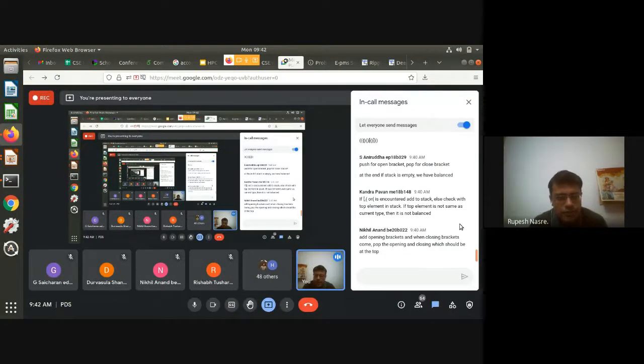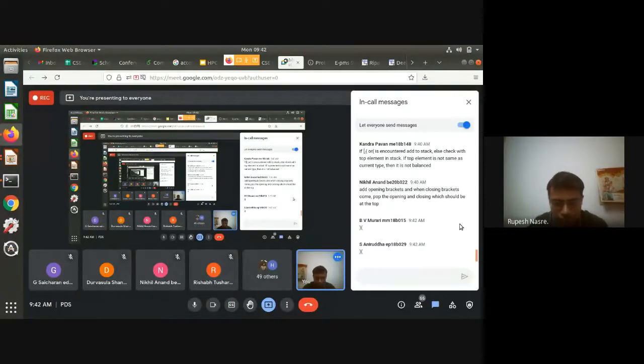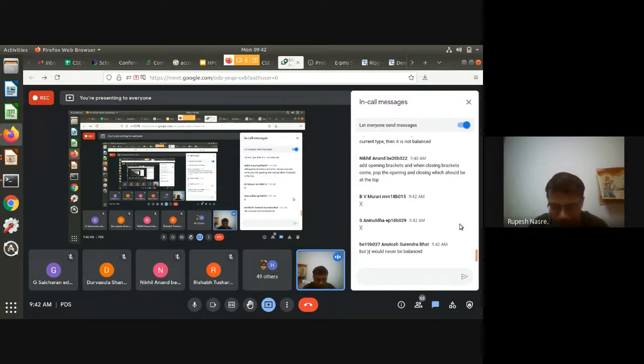Okay, so sounds good. Yes, so all of these ideas are on the right lines, but I thought that, I mean, stack we have discussed, but that doesn't mean that we should be using it. So can't I do something like this, that I'm just going to keep a counter, and that counter is going to be incremented by 1 as I come across an opening bracket. Okay, for now we'll assume that there is only opening parenthesis and closing parenthesis, and that I'll do +1, and before I complete, -1. I think Murari, Aniruddha and Anutosh have suggested the negative cases, right? So in this case it will not work.